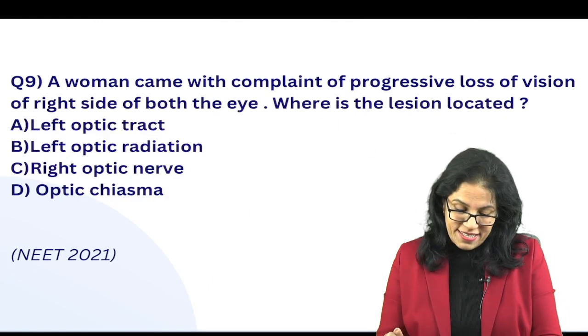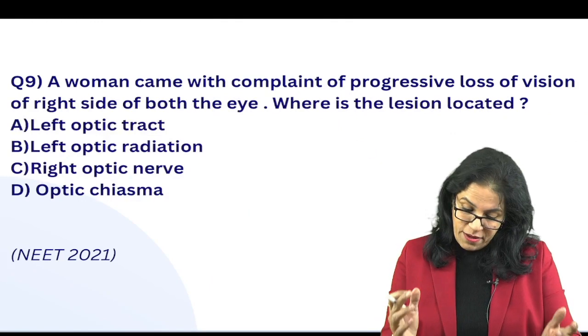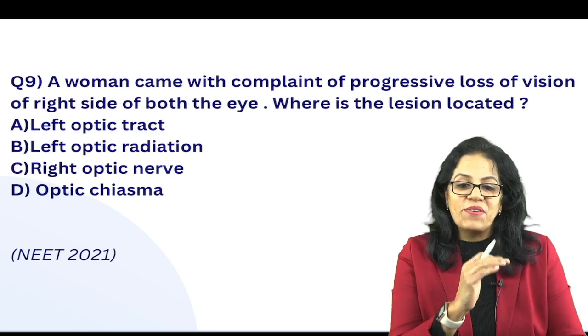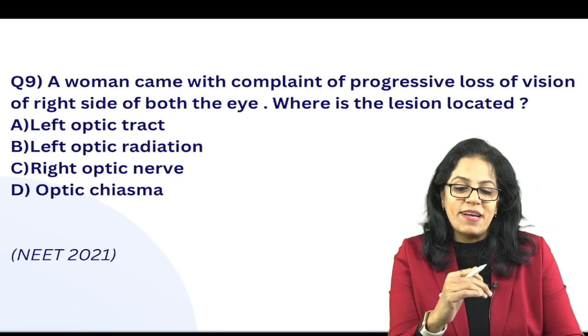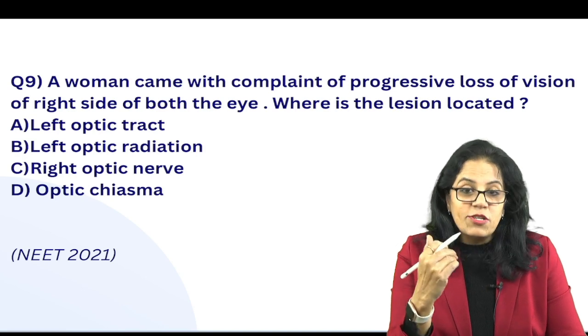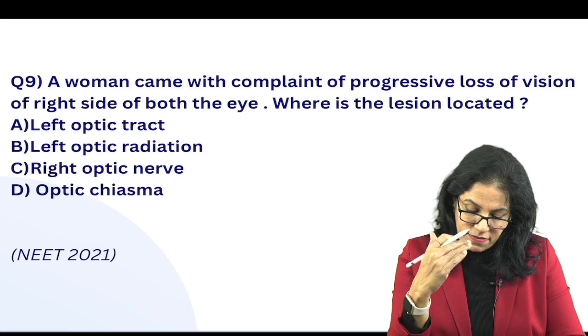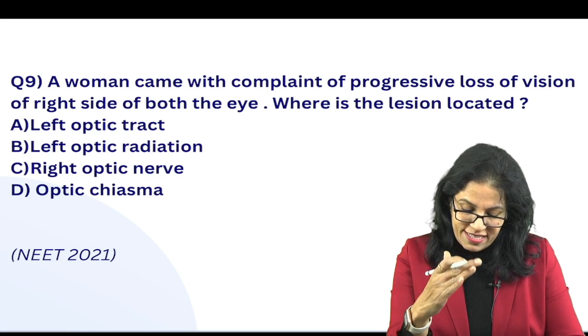Next, we talk about what this is. A woman came with a complaint of progressive loss of vision of the right. So please, all of you, revise your lesions of the visual pathway. I can take the topic separately. I will not be able to discuss it in detail here, but think yourself. Where is the lesion when there is a loss on the right side?